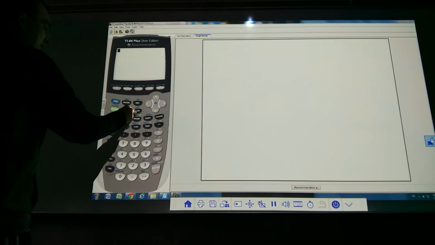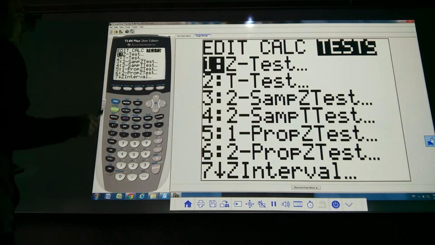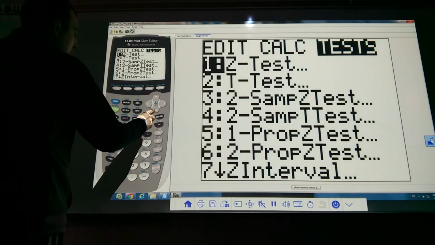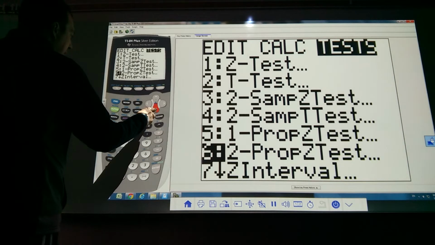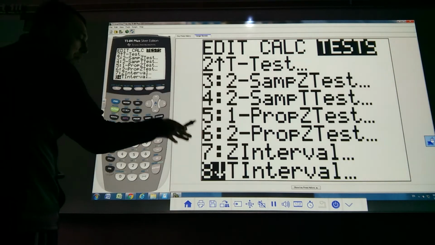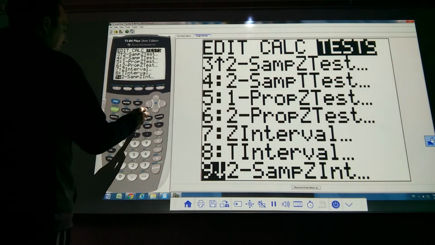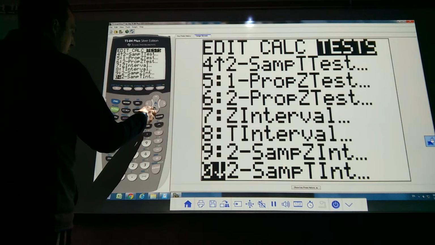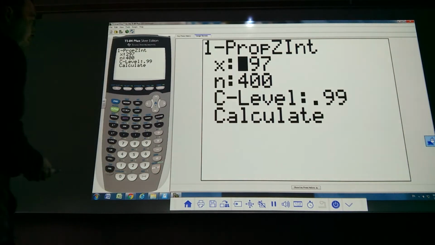So we're going to hit stat and go over to tests. And we're looking for a 1 proportion z. So we're going to add a new one here. We, I believe, have done number 8. We're not doing that one. Mean is for t intervals. So we're looking for a 1 proportion z interval, and I guess that's the letter A. So we'll hit this one.